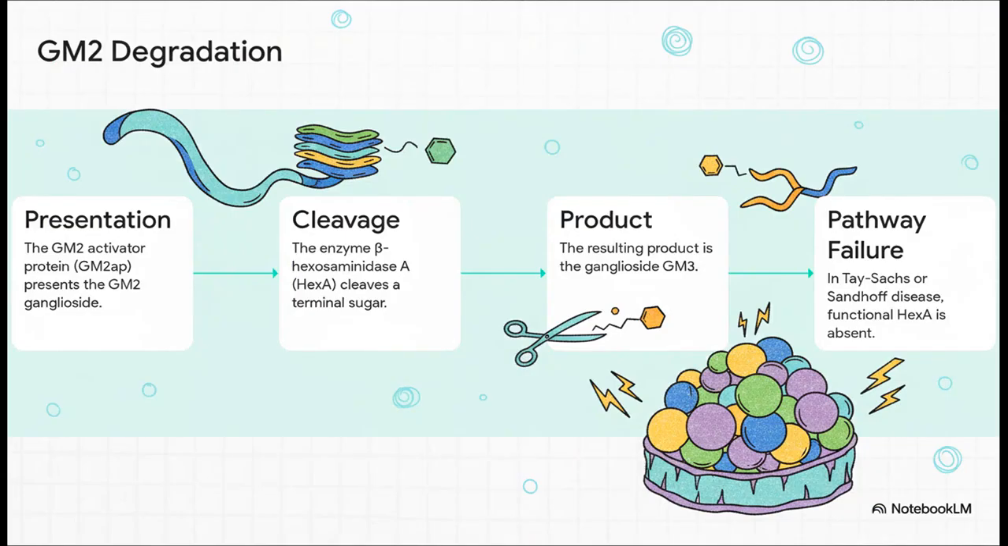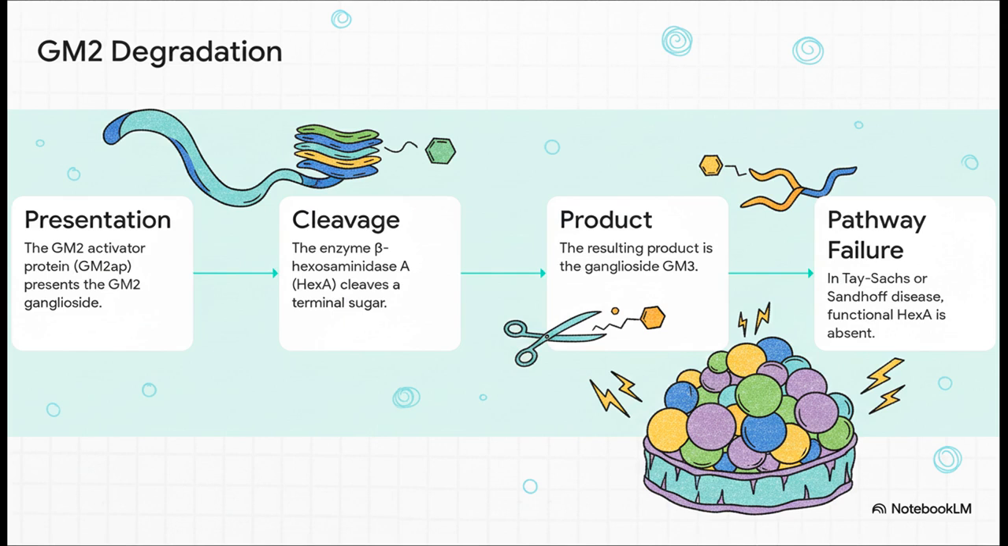The degradation of GM2 is a very precise multi-step process. It begins when an activator protein, GM2AP, presents the GM2 ganglioside to the enzyme β-hexosaminidase A, which we'll call HEXA. HEXA's job is to cleave a terminal sugar from GM2, thereby converting it into the ganglioside GM3.